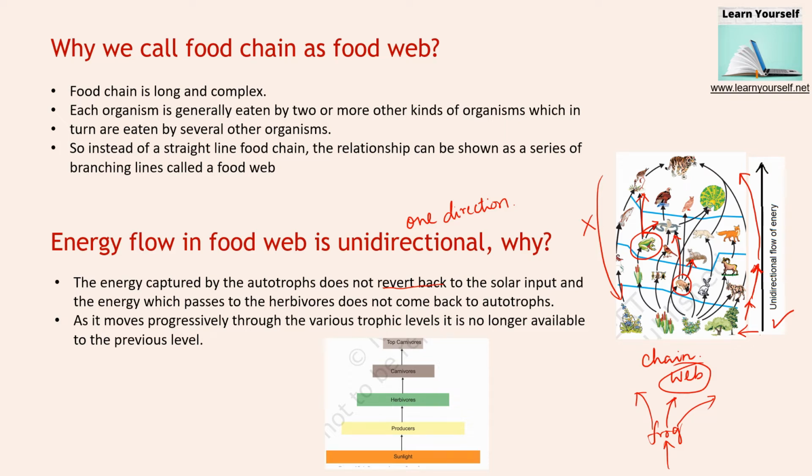Either it is not coming back to the producer or it is not going back to the solar input. Solar input means whatever solar energy producers have taken, plants cannot give that energy back to the sun. They are only using it. In the same way, consumers are only using this energy. They cannot give back anything to the plant other than decomposed material or nutrition.